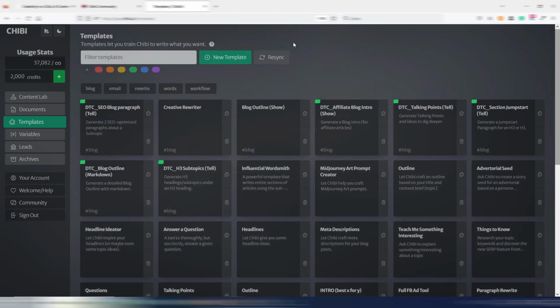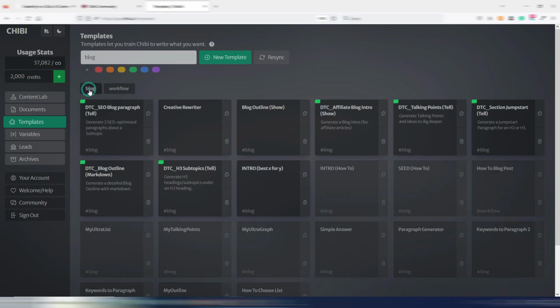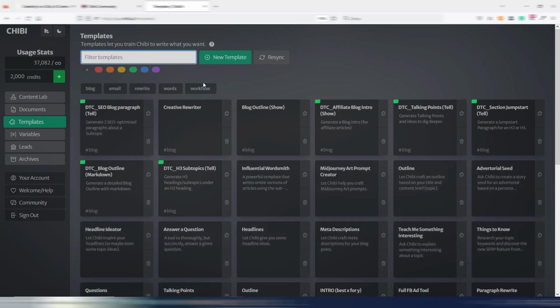I need to refresh them. Anyway, just to show you how they work, this is one of my custom templates. Here again, you can tag them with the blog tag, for example. You can do the same tagging you can do with documents.